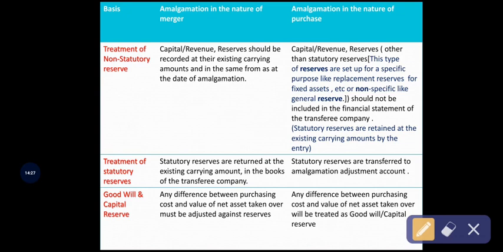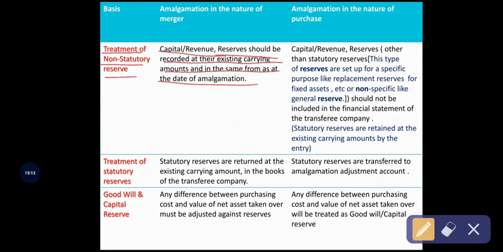In this case we are going to learn how non-statutory reserves will be treated under the different natures, that is under the nature of merger and under the nature of purchase. See, treatment of non-statutory reserve. Capital, revenue or any reserves should be recorded at their existing carrying amount in the same form as at the date of amalgamation. In case of amalgamation in the nature of merger, any capital, any revenue or profit and any statutory reserves should be recorded at their existing carrying amount, that is, at the book value, from the date of amalgamation.